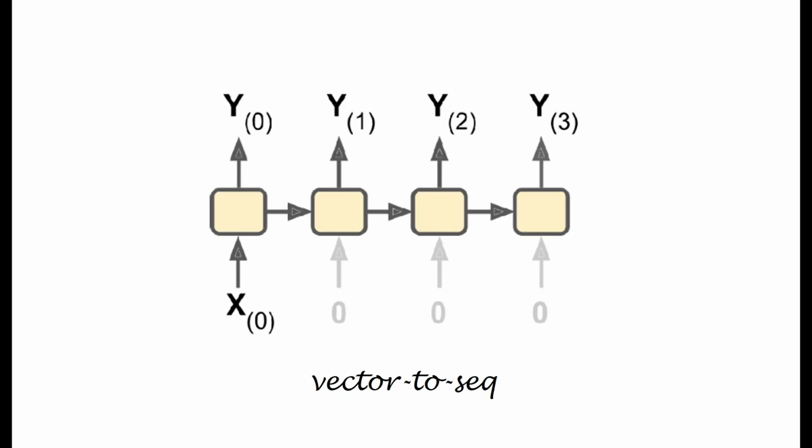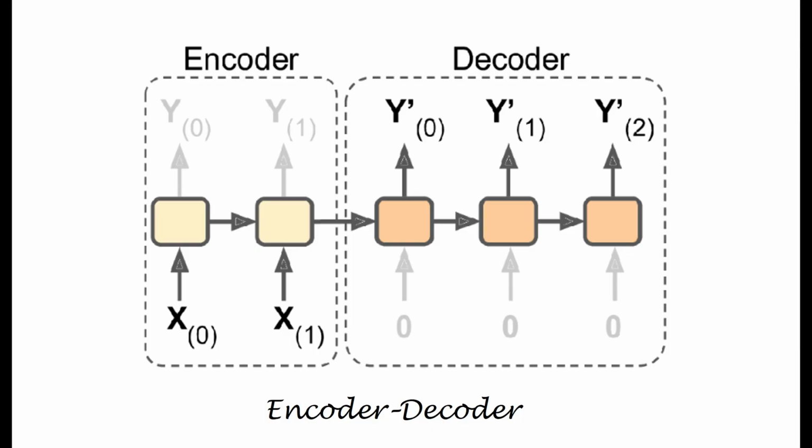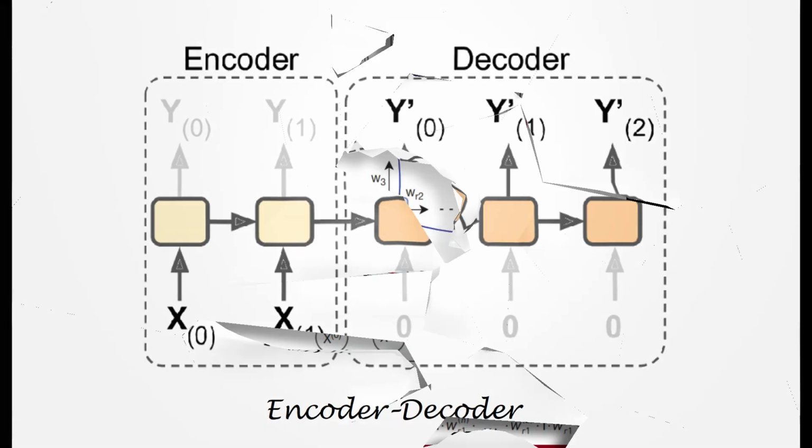The third case is vector to sequence. Here the model receives one input and generates a sequence. A classic example is image captioning, where the input is an image and the output is a sentence. The fourth case is encoder-decoder. The encoder reads the input sequence and compresses it into a vector representation. Then the decoder uses that vector to generate a new sequence. This is the basic idea behind many translation systems. For our video, the most important case is sequence forecasting. We give the model historical values, and we ask it to predict future values.